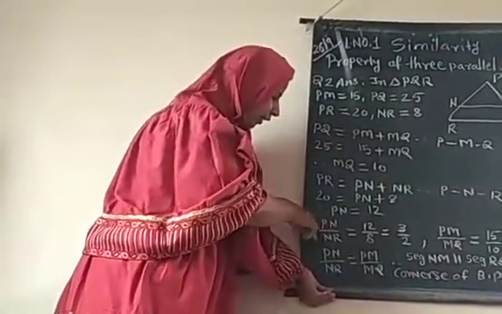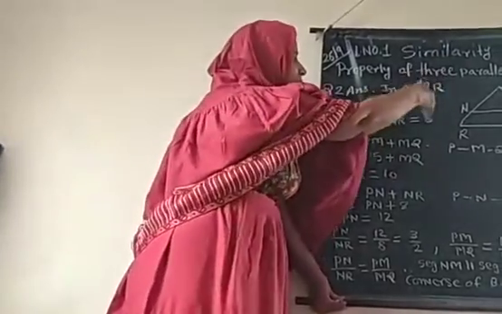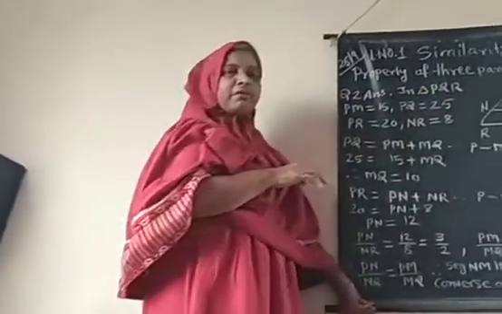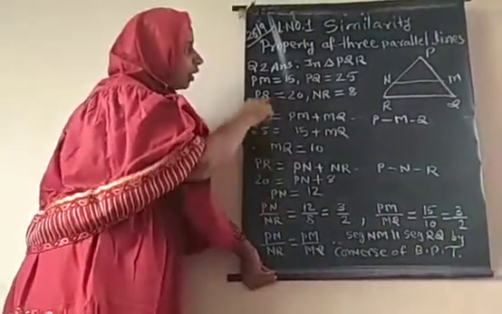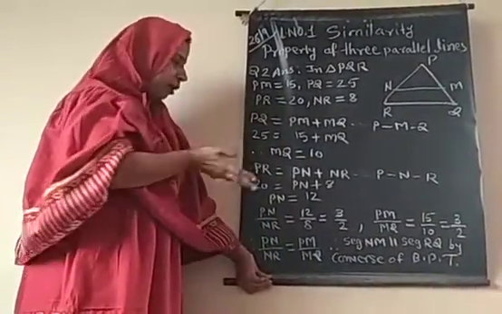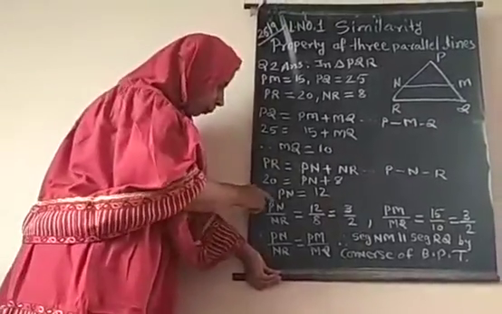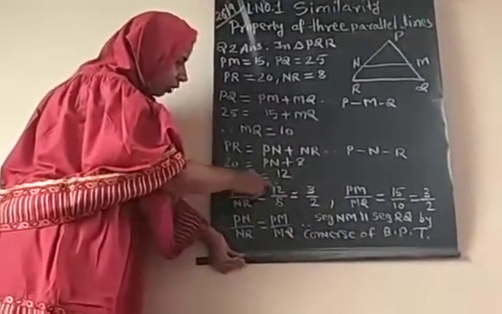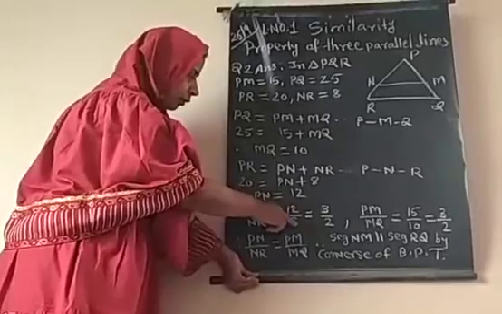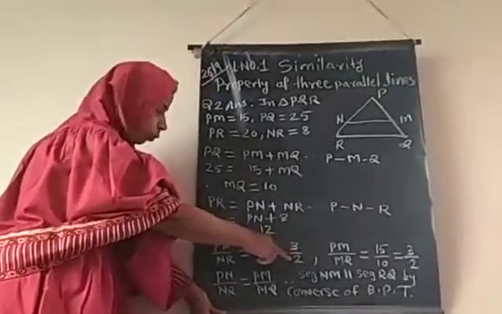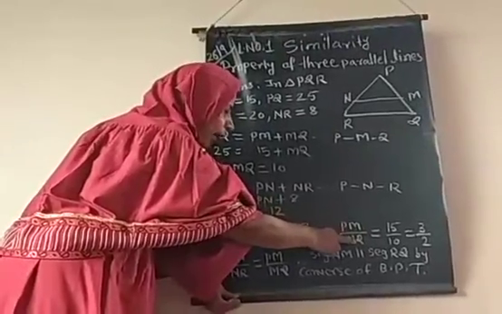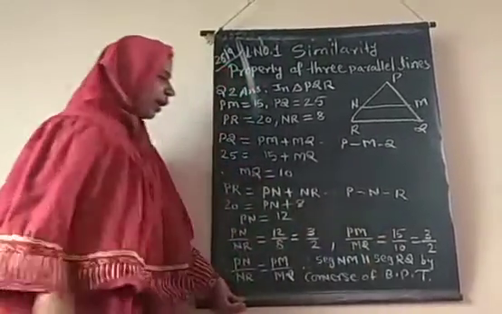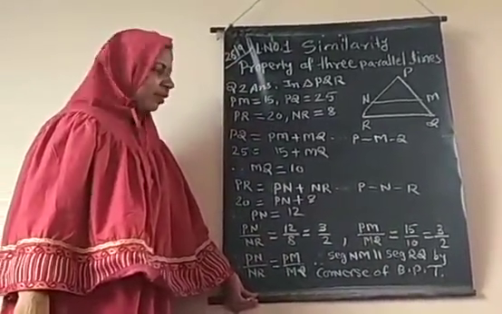Now we check the ratios, because PR and PQ are both divided into parts, to see whether the segment ratios are equal. PN upon NR is equal to 12 upon 8, reduced form 3 upon 2. Similarly, PM upon MQ is equal to 15 upon 10, which is also 3 upon 2.